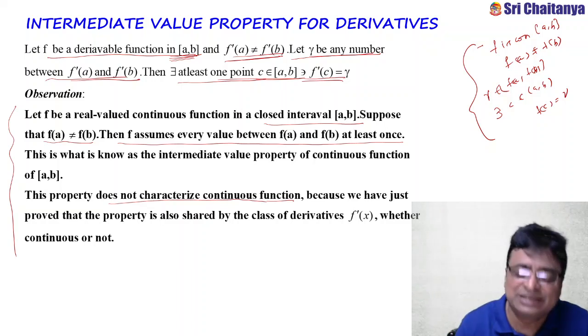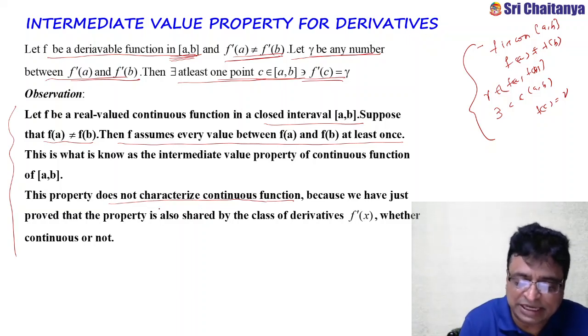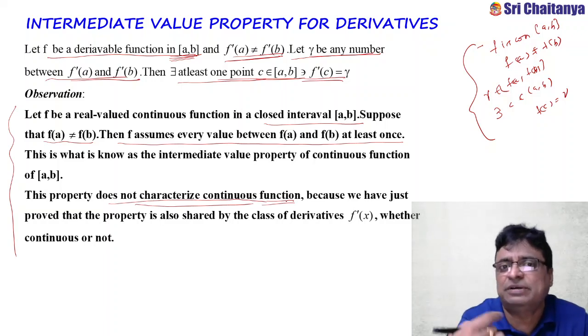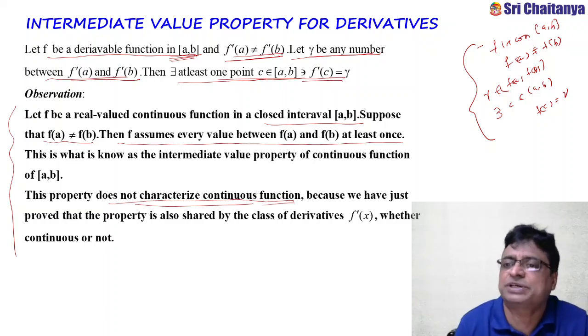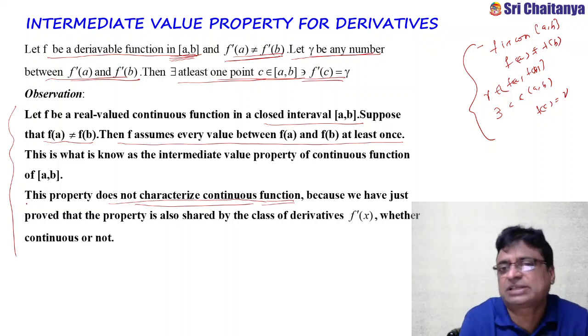But whereas the intermediate value theorem of derivatives, it characterizes the derivative. Listen to this properly.